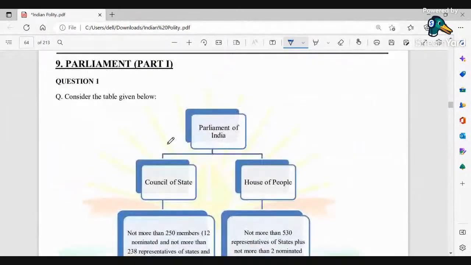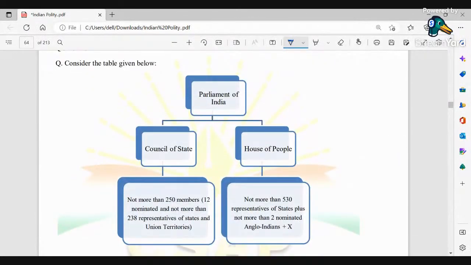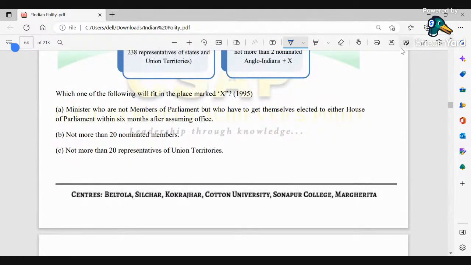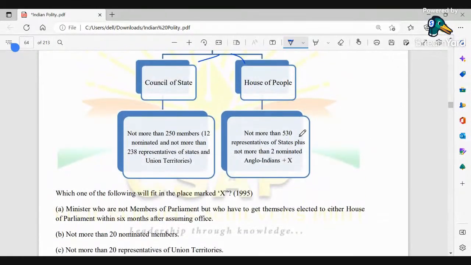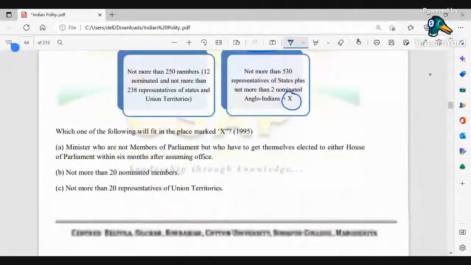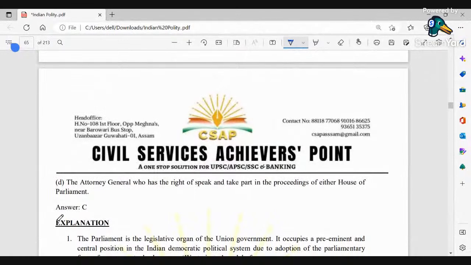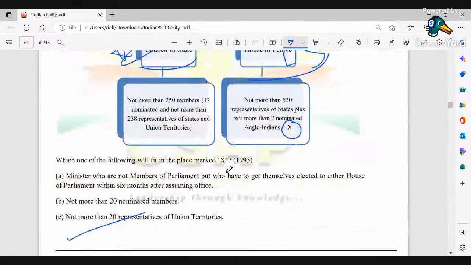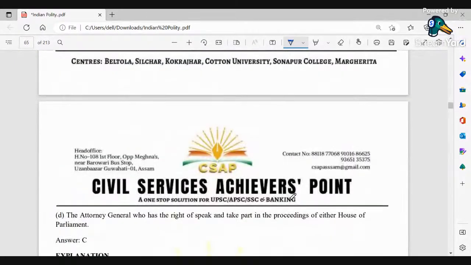Next. Okay, so therefore this is the Parliament of India which you can see over here. Okay, तो ये PDF में बाद में देख लेना. So which of the following will fit in the place marked X? Okay, so यहाँ पे बताया गया है about the Council of States, about the House of People, which is basically the Lok Sabha over here, which is basically the Rajya Sabha over here. Okay, so यहाँ पे what is this X? Okay, so यहाँ पे ये basically जो X है, यहाँ पे option है C, that is it is not more than 20 representatives of the UT. Okay, तो ये यहाँ पे बहुत एक important criteria बन जाता है. ठीक है. Next.